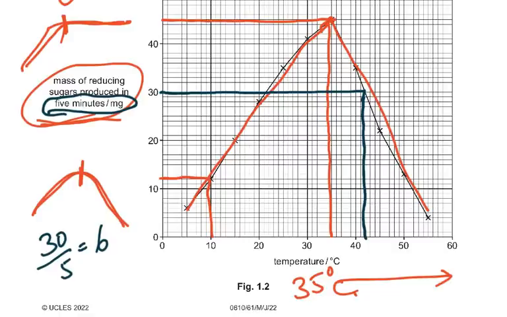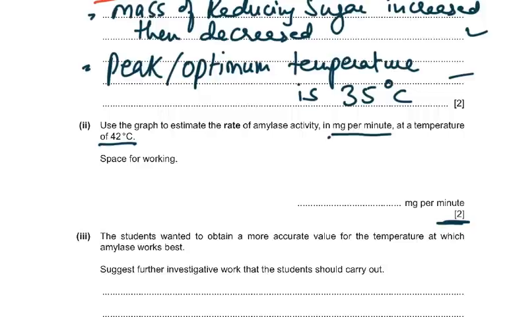And this is where the student would have got this wrong. I'm sure many students would have got this wrong because they didn't read the 5 minutes. So 30 milligrams you would have said, and then it would have said rate per minute. You didn't read this properly. So it is 6 milligram per minute. Milligram per minute was given in the question.